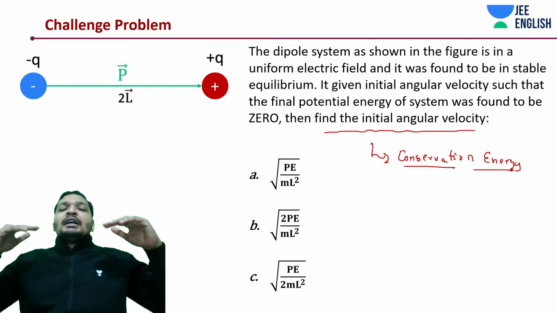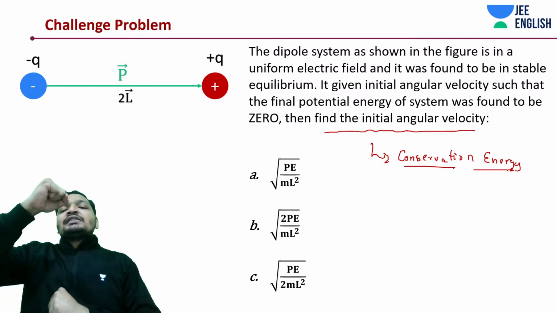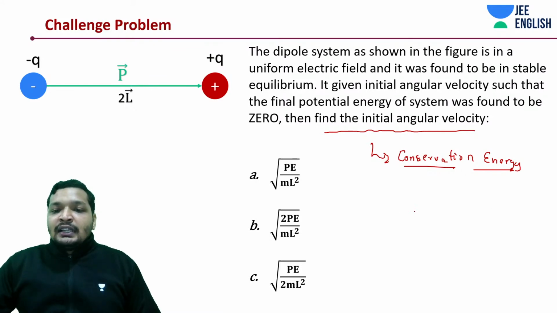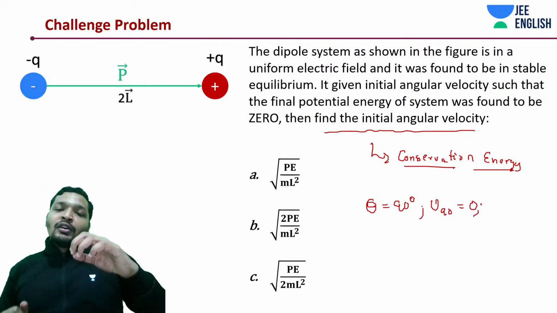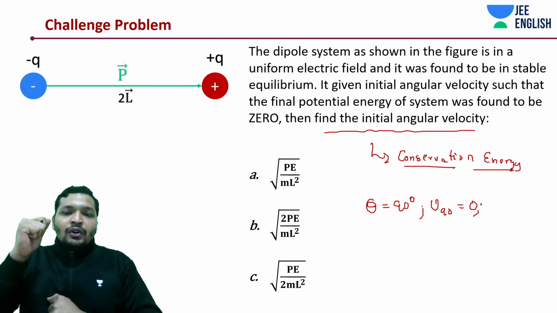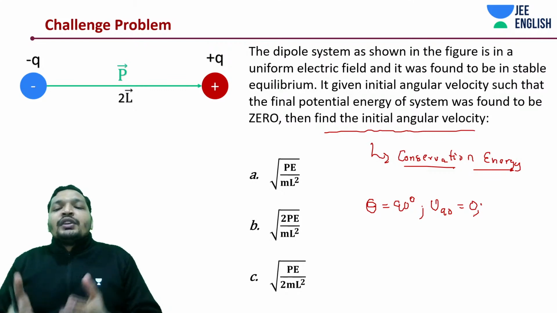So what is happening? It's at a stable equilibrium position. You have brought it to 90 degrees. That is where the potential energy is assumed to be 0, right? So at theta equal to 90 degrees, we took potential energy to be 0. So now it is brought to the final position of 0. What is that initial angular velocity that you should have given so that it is going to come to 0?